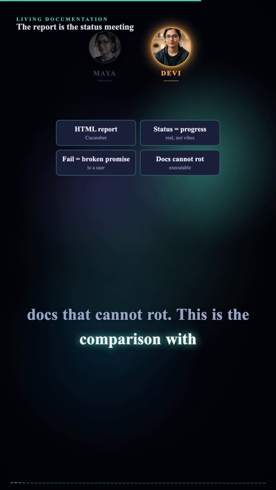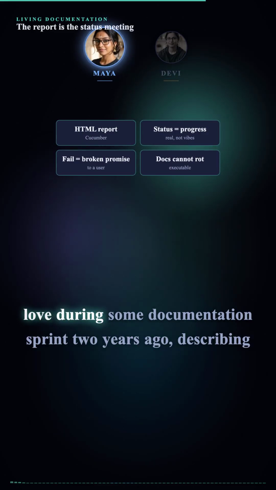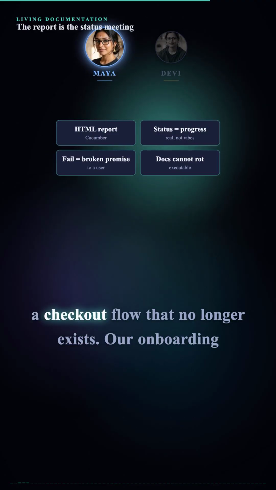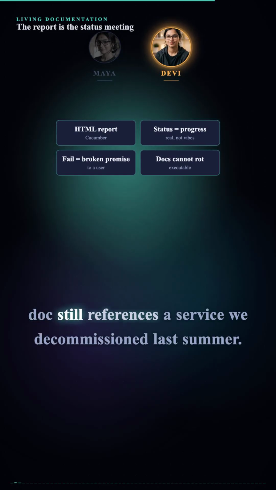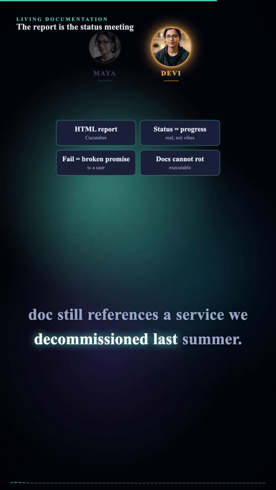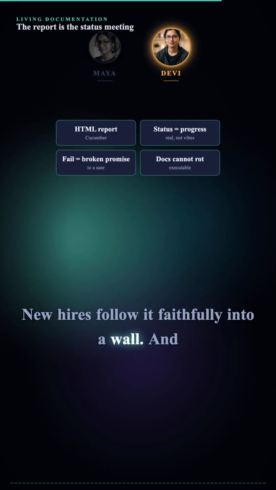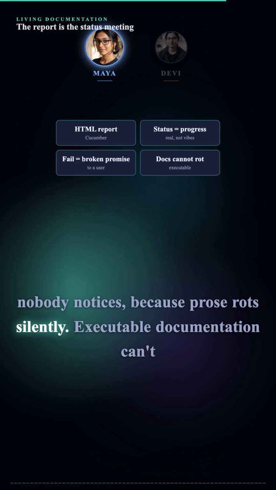And the last bullet, docs that cannot rot. This is the comparison with the wiki. Every company has the wiki. Written with love during some documentation sprint 2 years ago, describing a checkout flow that no longer exists. Our onboarding doc still references a service we decommissioned last summer. New hires follow it faithfully into a wall. And nobody notices because prose rots silently.